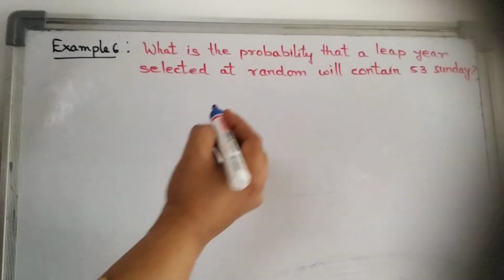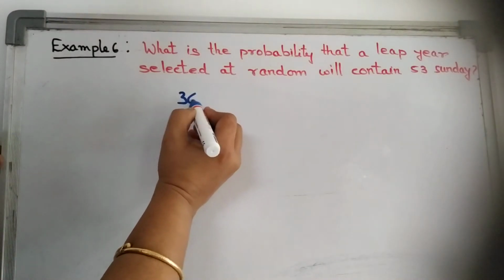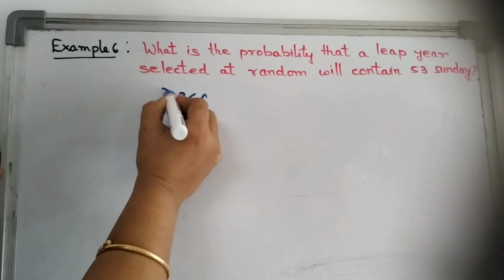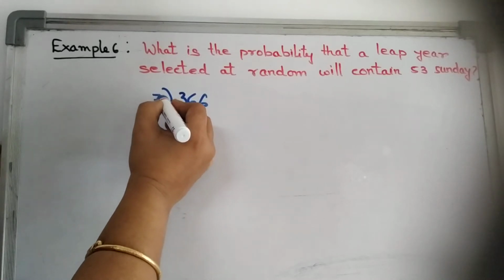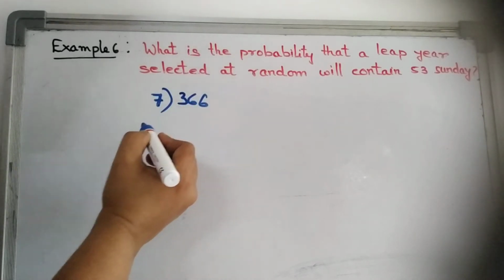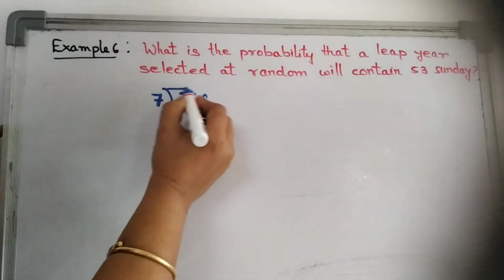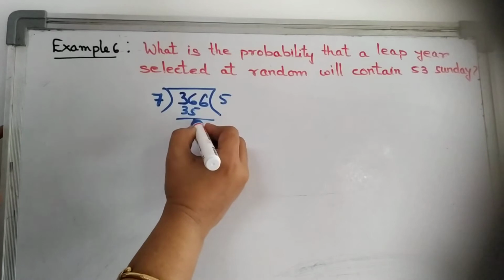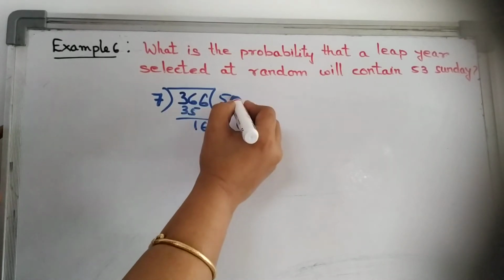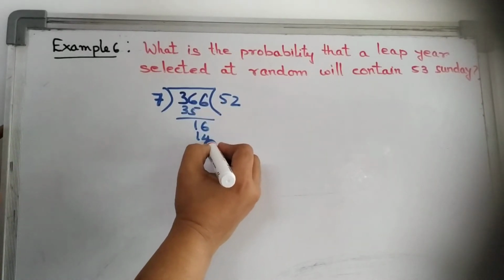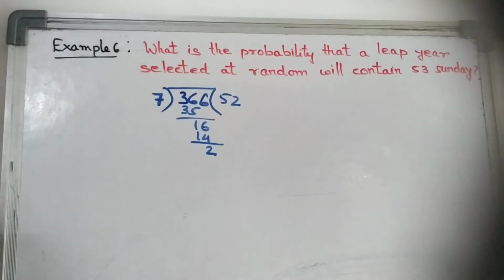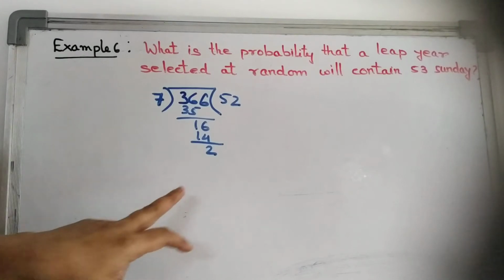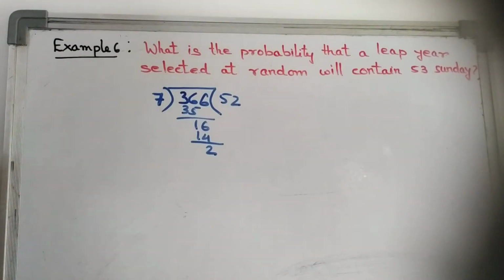As we know, there are 366 days in a leap year. So when we divide it by 7, because in a week 7 days are there, we get 7 5s are 35, 1 and 6, 7 2s are 14, 2 remainder. It shows that there are 52 weeks and 2 extra days.